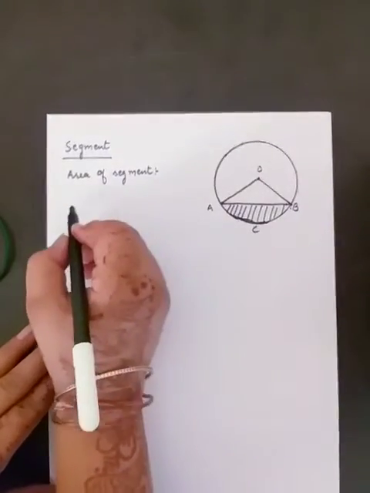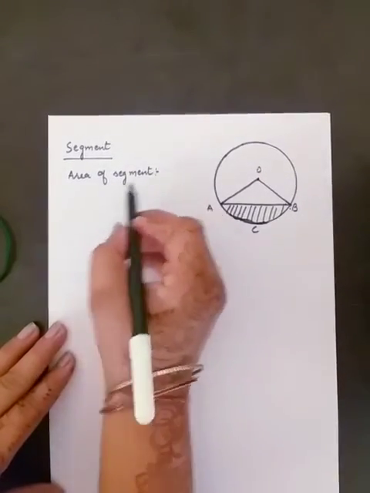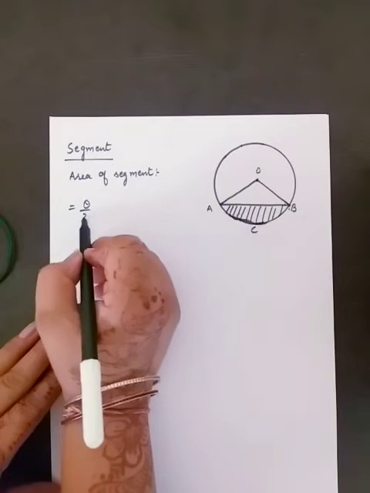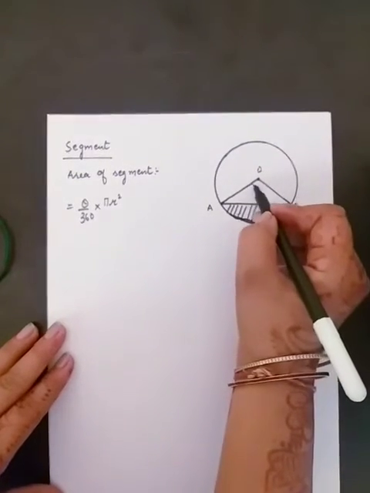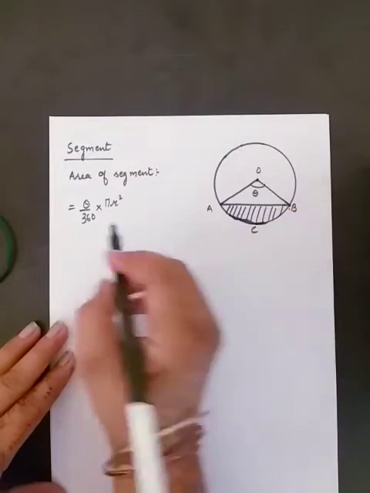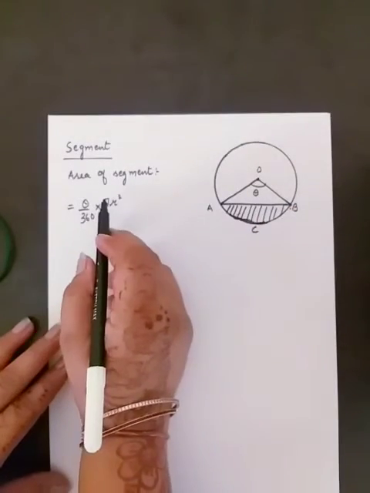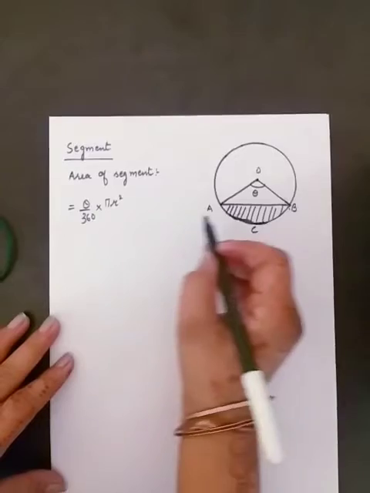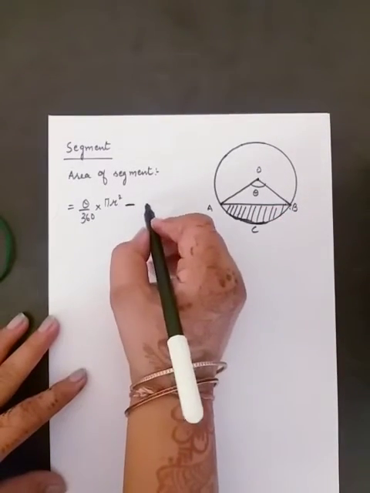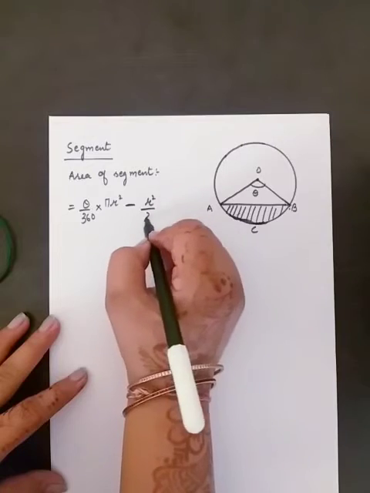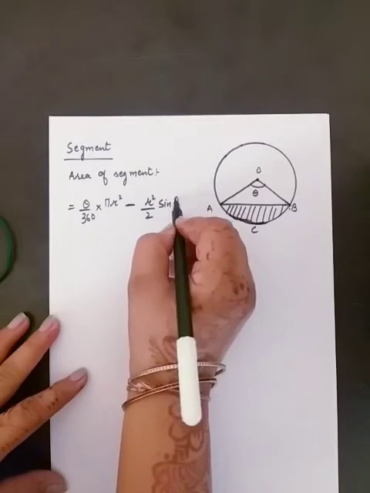So you can write the area of segment is equal to theta upon 360 into pi r square. Again this central angle is given to you. So this is the formula for area of sector, and then we have to subtract the area of triangle AOB, and for this you have to write minus r square by 2 sine theta.